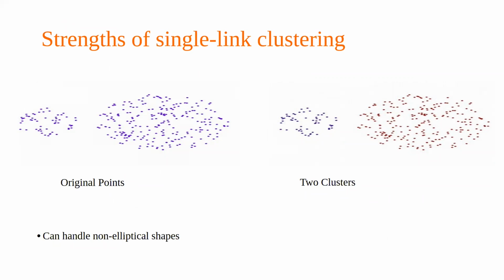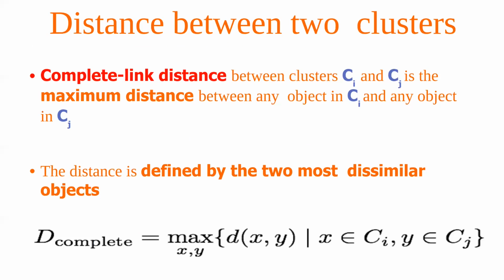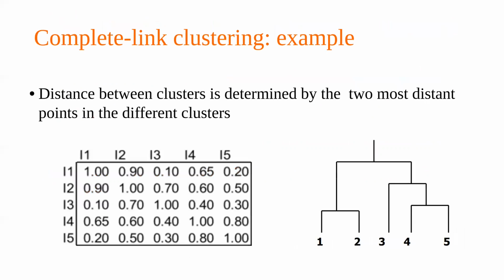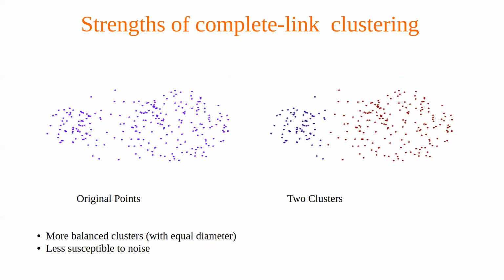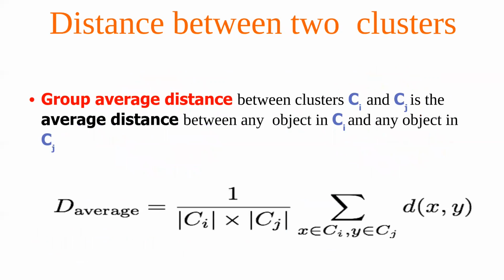Apart from the single link clustering, we can also go for other models like the complete link clustering, and that will give you a different type of dendrogram or nested cluster tree. As we said, you don't need to go into that much detail of the actual computing mechanism, but it's sufficient to know that there are different methods available for hierarchical clustering, and the methods differ on how we compute the difference between the two.